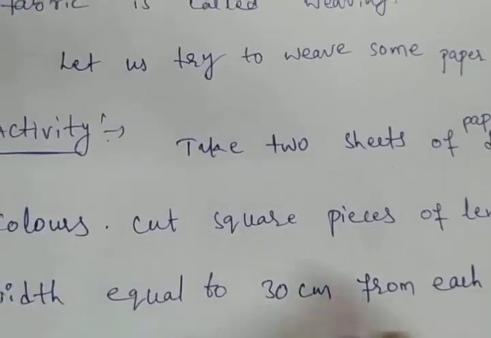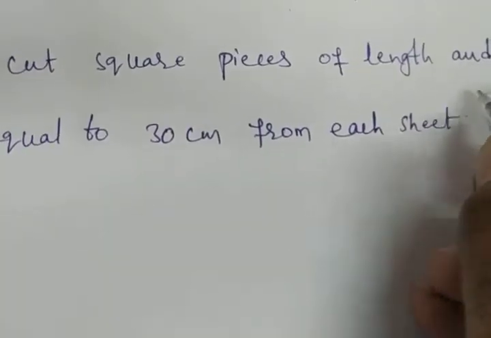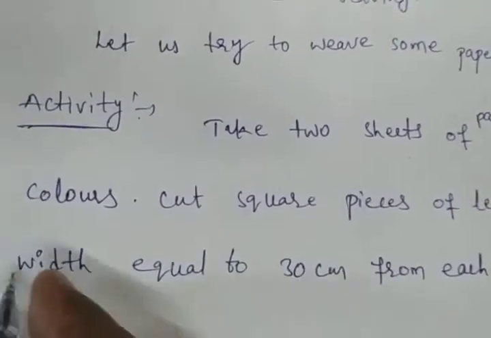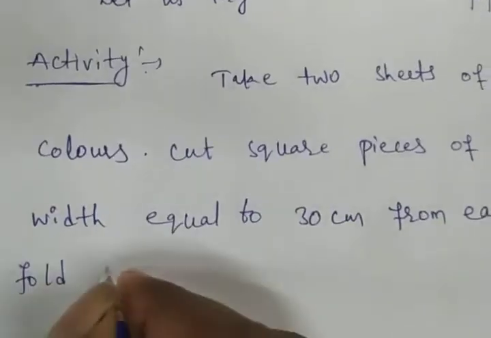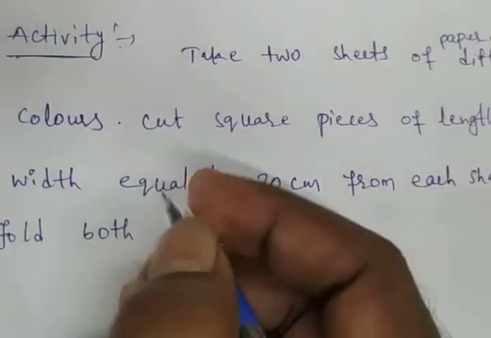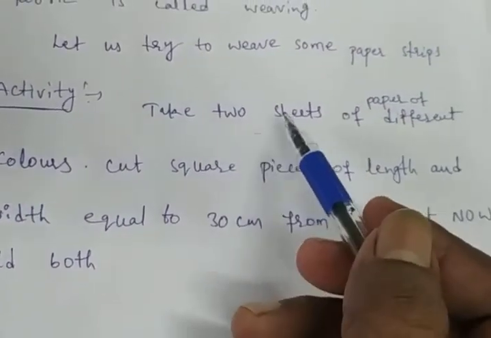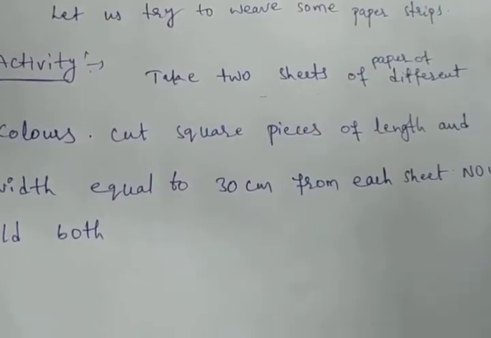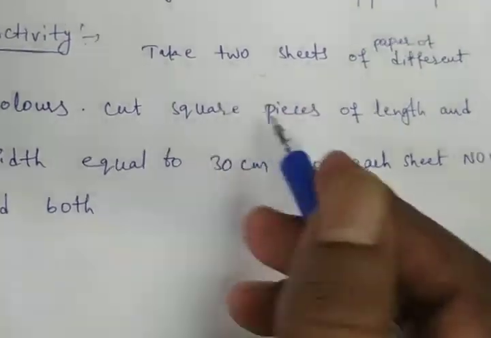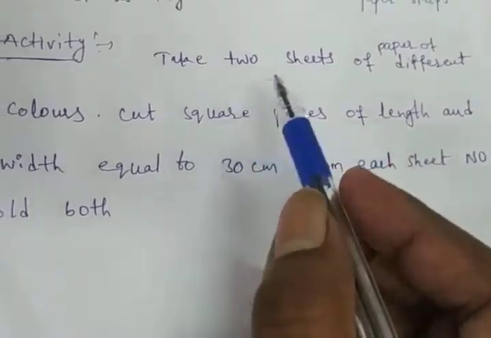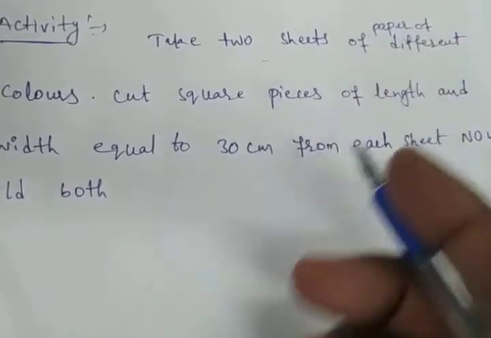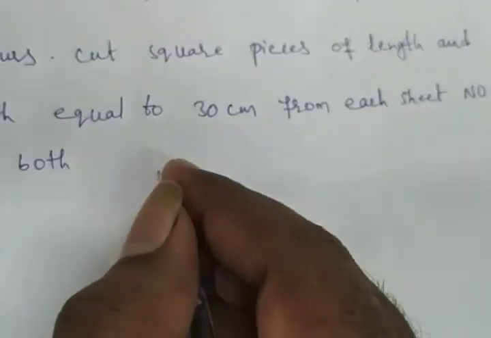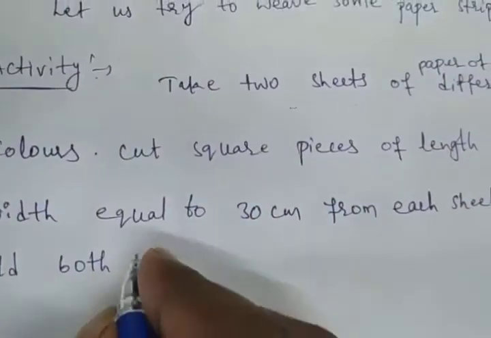Now fold both the sheets into half. First, what we did, we have to take two sheets of paper of different colors. Cut square pieces of length and width. How much length and width do we have to cut? Equal to 30 centimeters. And now fold both the sheets into half.